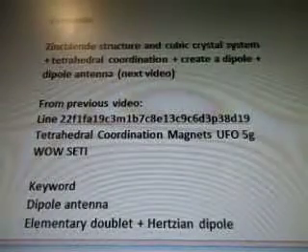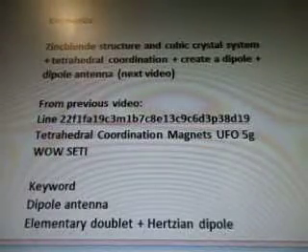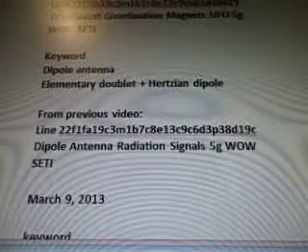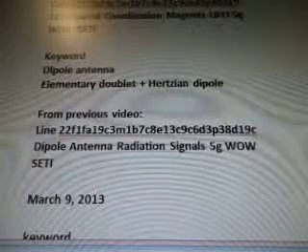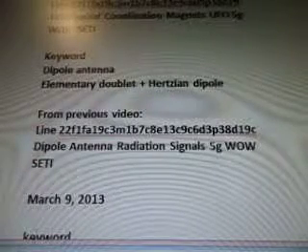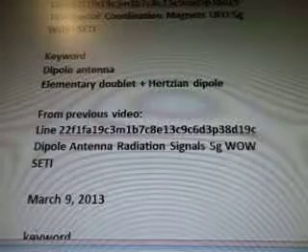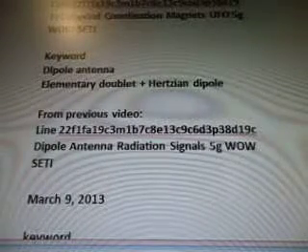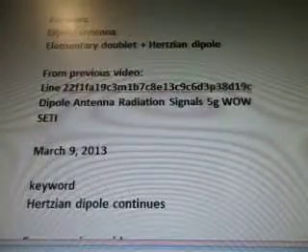And those were in line 22, F1fa19c3m, 1b7c8e13c9c6d3p38d19. Tetrahedral coordination magnets UFO 5G Wow Seti. Next we did the dipole antenna, elementary doublet, and Hertzian dipole in line 22, F1fa19c3m, 1b7c8e13c9c6d3p38d19c. Dipole antenna radiation signals 5G Wow Seti.